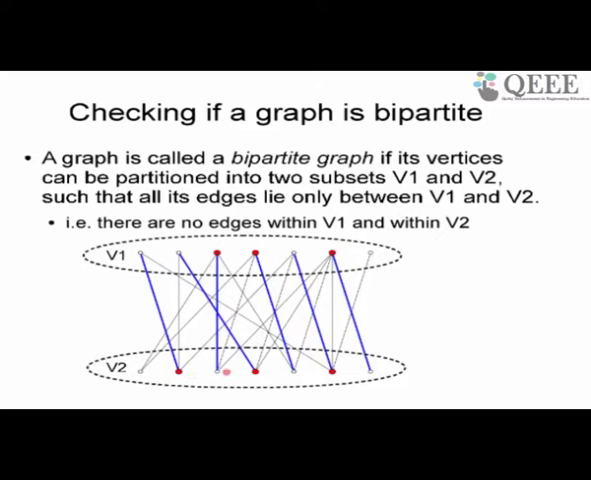There are no edges inside V1, there are no edges inside V2, all the edges are drawn between V1 and V2. Such a graph is called a bipartite graph. Why is a bipartite graph interesting? Bipartite graph is interesting because many times in real life we try to provide matching between two things.